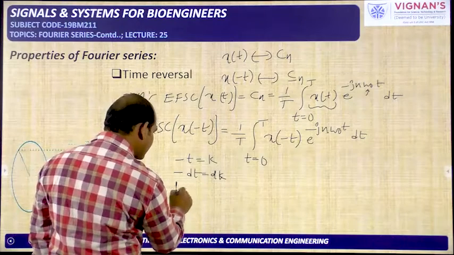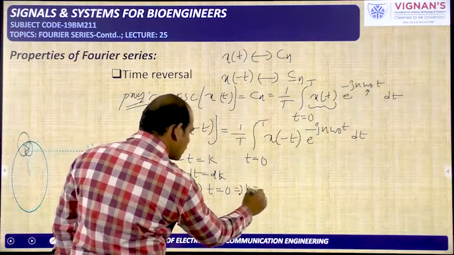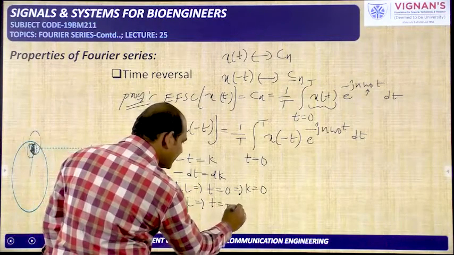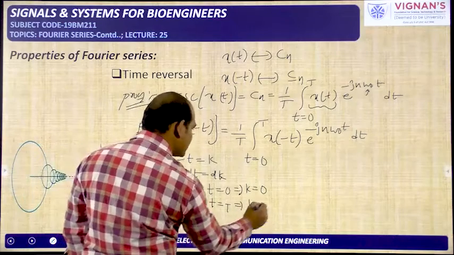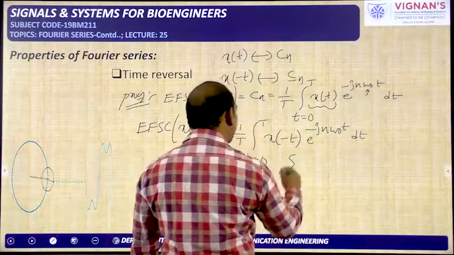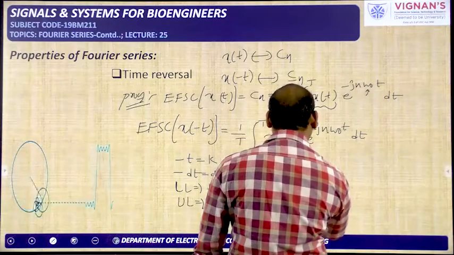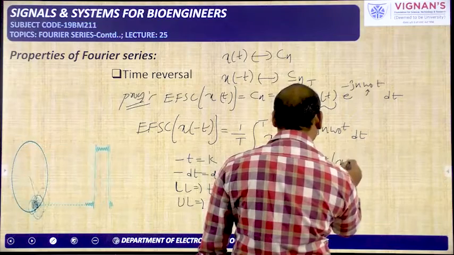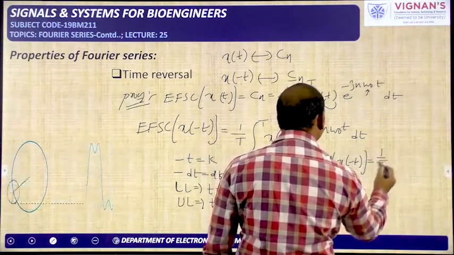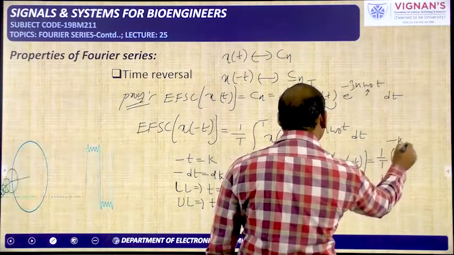Next, the limits I am finding. Lower limit for t is 0, so k is also 0, and upper limit for t is capital T, so upper limit for k is minus capital T. Okay, substitute all these things here and replace the variable t with k. So the exponential Fourier series coefficient of x of minus t I am calculating here, that is equal to 1 by T, there is no change in the time period, integral is from 0 to minus T.